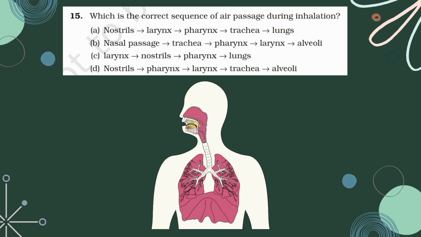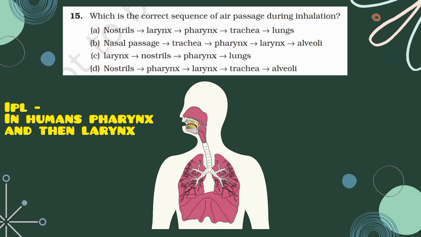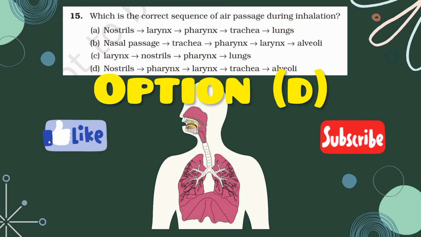Which is the correct sequence of air passage during inhalation? This is pretty easy. When we breathe in, air moves into the nostrils, then the pharynx, then the larynx, trachea, and alveoli. To remember this, we can use the mnemonic IPL. Everyone knows it is the Indian Premier League, but here we can generalize it as in humans, pharynx comes first, then larynx, P and L. Option D is the correct answer. Okay, thank you.